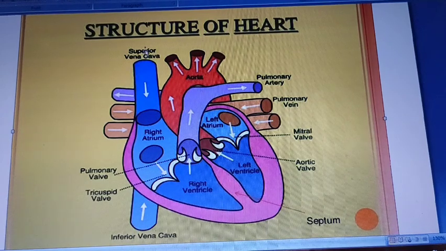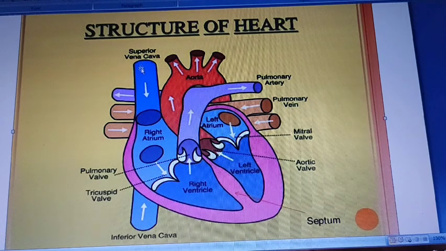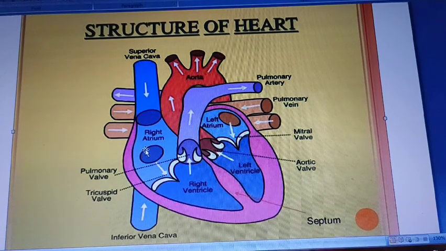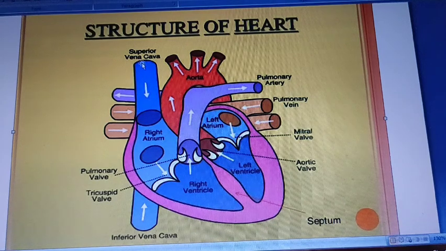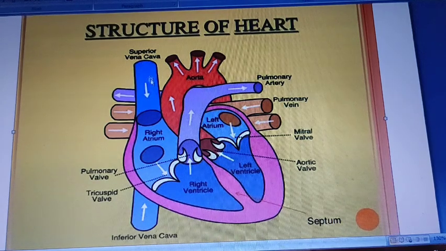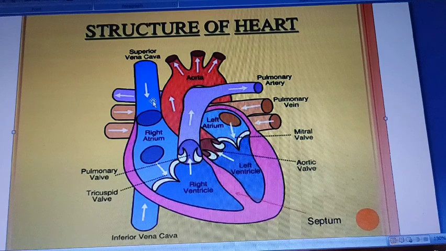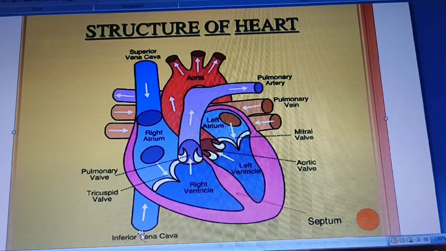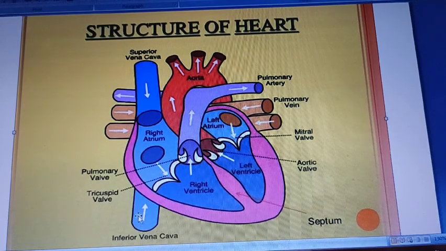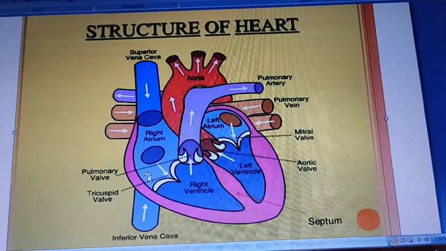It carries blood from the upper part of the body to the right atrium. This blood is deoxygenated, impure blood. And the inferior vena cava carries deoxygenated or impure blood from the lower parts of the body to the right atrium.